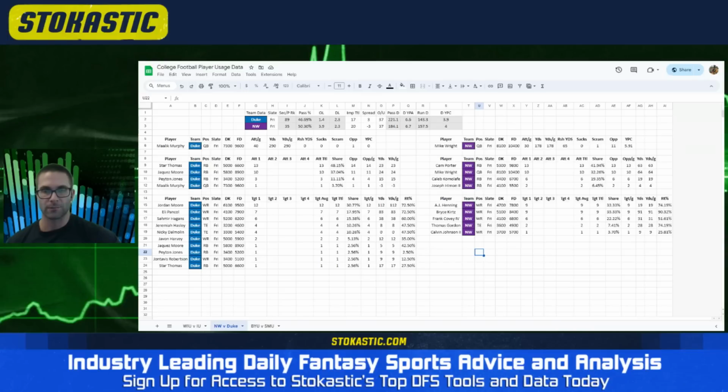The biggest surprise for me was the 3-back committee that Northwestern decided to use, that their coach doubled down on in the press conference. Cam Porter led the way last year, and he still carried the ball 13 times. Was not involved in the pass game. Honestly, they barely threw the ball. I don't think they got off enough plays. But Cam Porter, he's firmly in a timeshare.